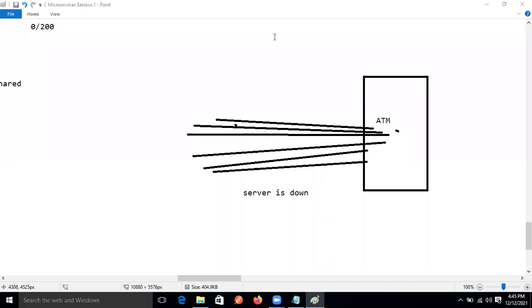Yes, we will provide the exception, and we will provide a customized exception.